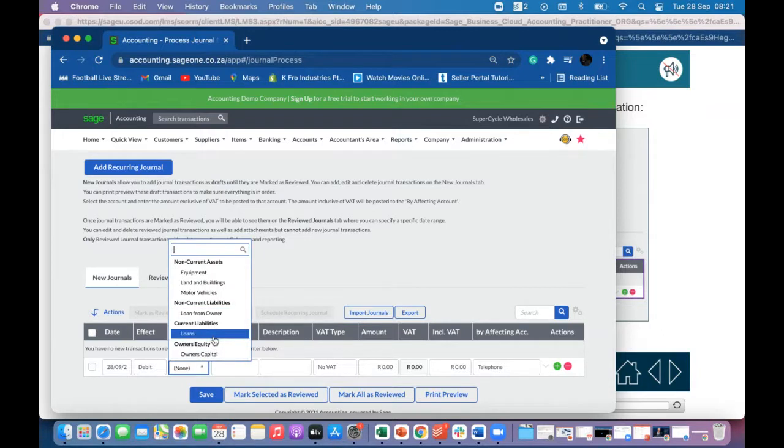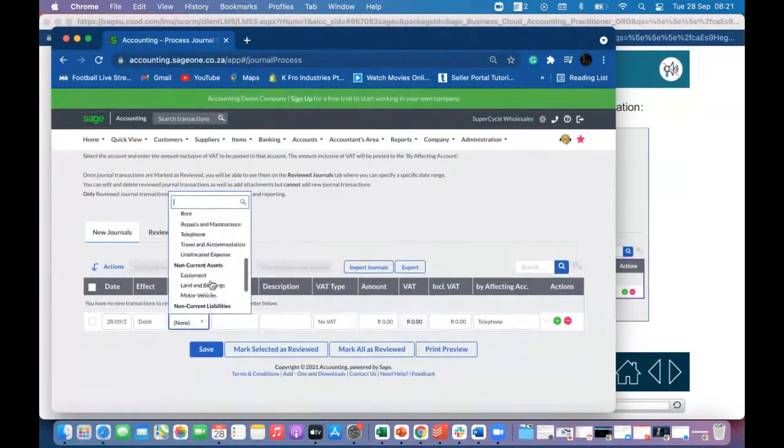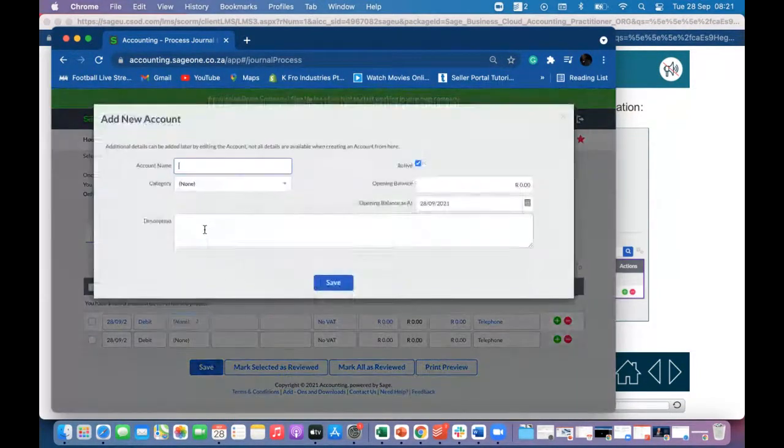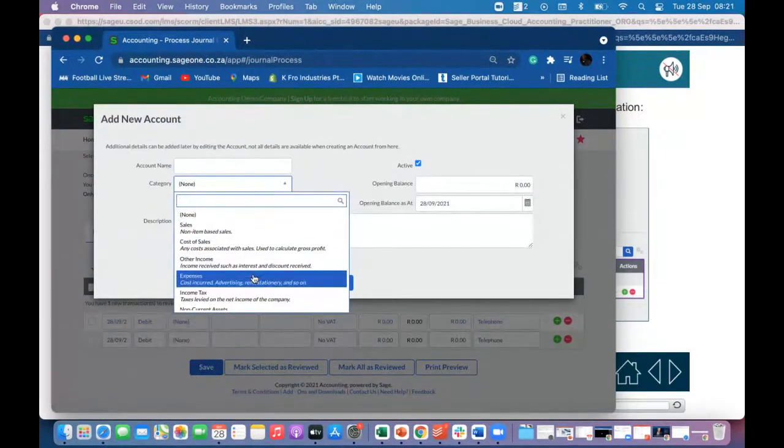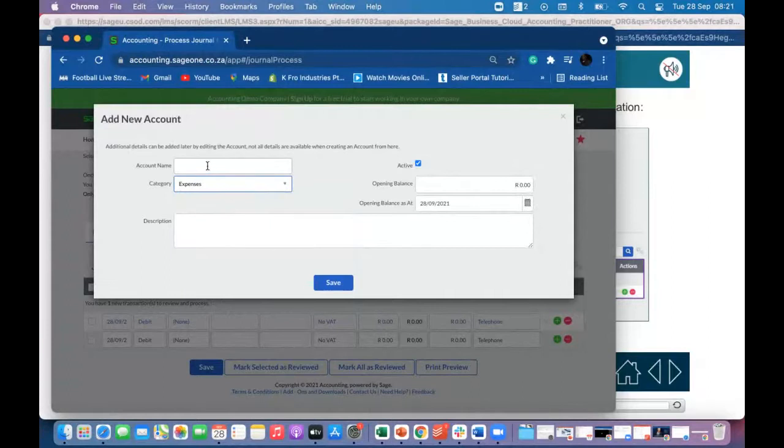And it's not exactly allowing me to create an account here. Add new. There we go. It's an expense. So bad debts. Creating this account real quick.